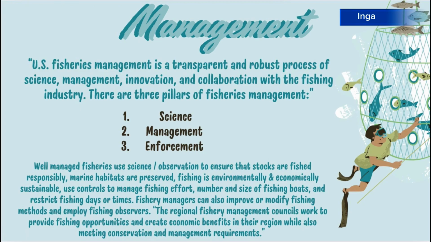U.S. fisheries management is a transparent and robust process of science, management, innovation, and collaboration with the fishing industry. There are 3 pillars of fishery management. The science is a rigorous peer-reviewed process which provides fishery managers with the information necessary to manage the long-term sustainability of U.S. fisheries. Management is the science-based process which ensures continuous improvement of fishery management plans in response to new information. Enforcement is done by overseeing compliance with all applicable laws, which ensures accountability to the resource and the economies and communities that rely on it.